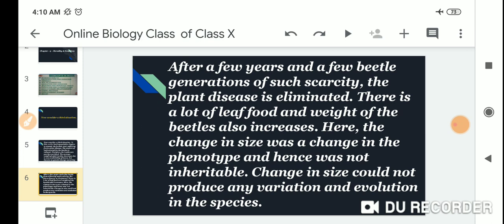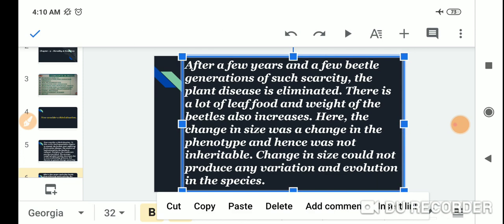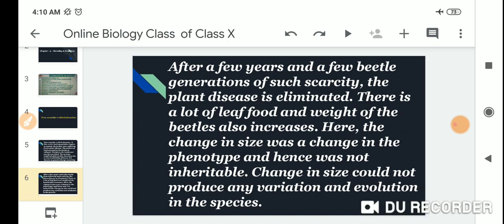There are a lot of leaves, food for the beetles also increases. Here, the change in size was a change in the phenotype and hence was not inheritable. The change in size could not produce any variation and evolution in the species.